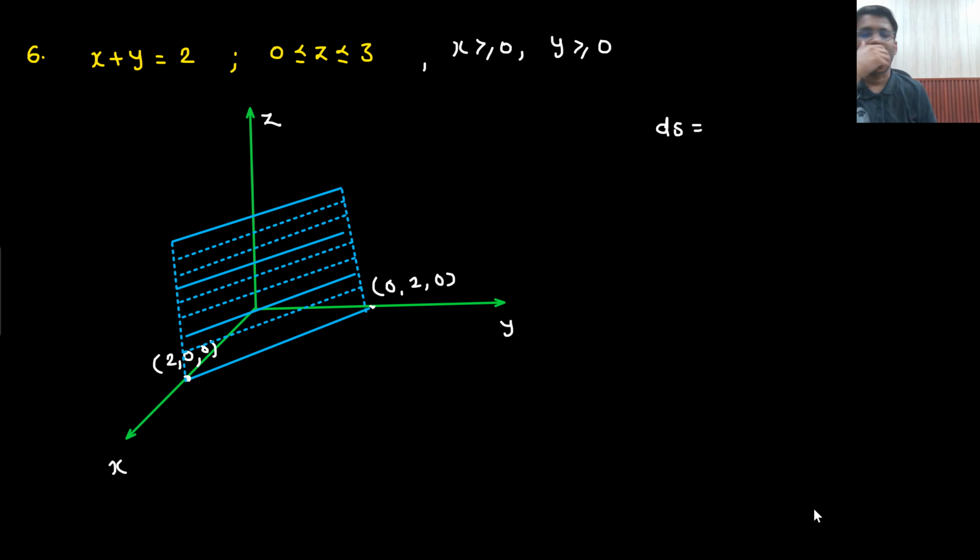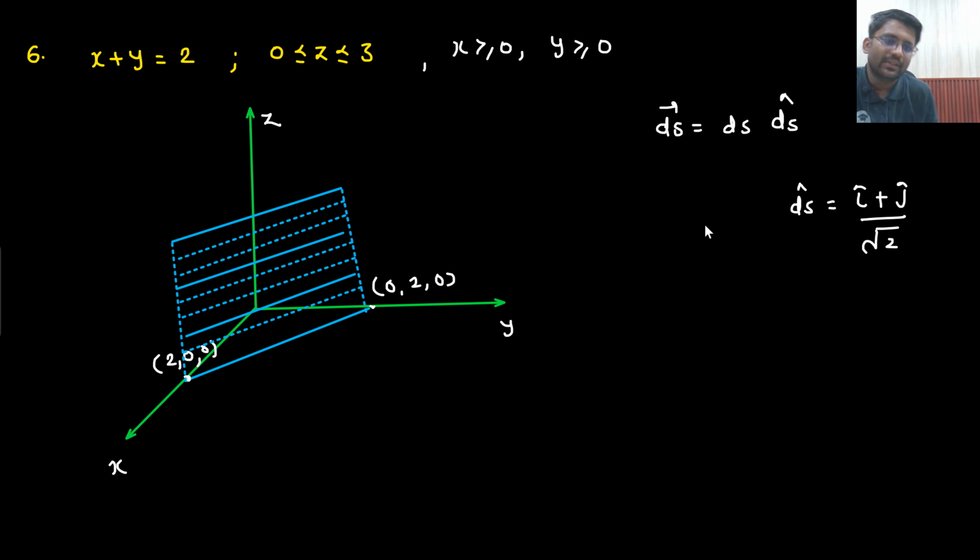So how will I be able to write down the dS vector? This is our target. So the dS vector will be dS times dS cap. As of now, sir, I don't know what the dS cap will be, so I am writing it down. It will come out to be (i cap plus j cap) divided by under root 2. This will be the dS cap. This you will be getting. As of now, you don't know. You will study it when you understand the concept of a gradient.